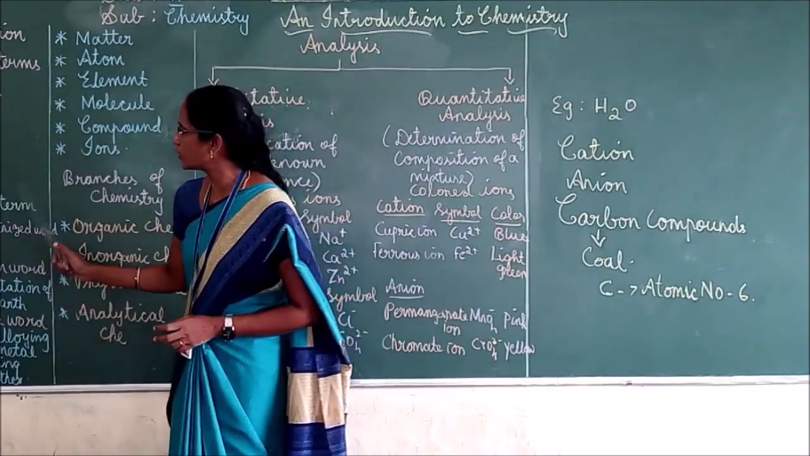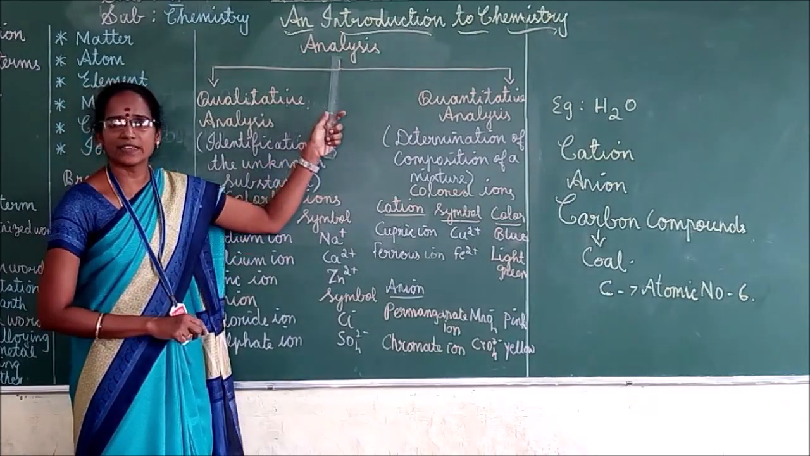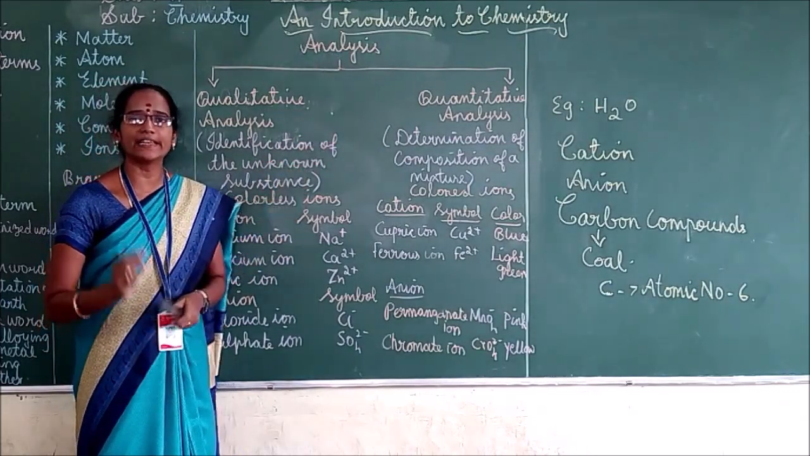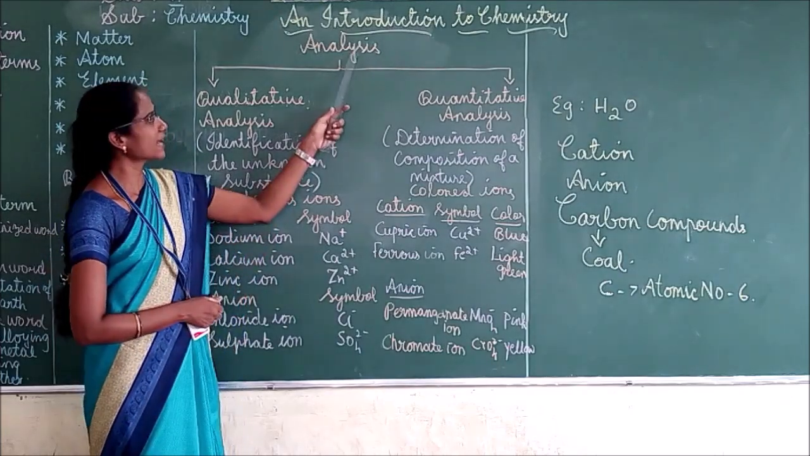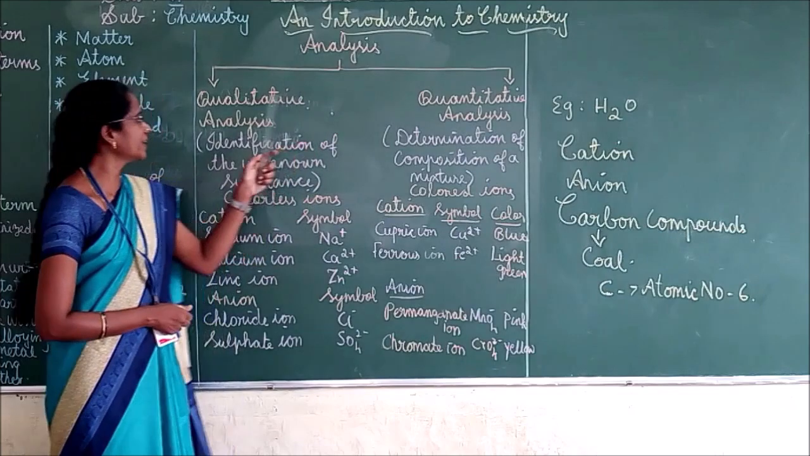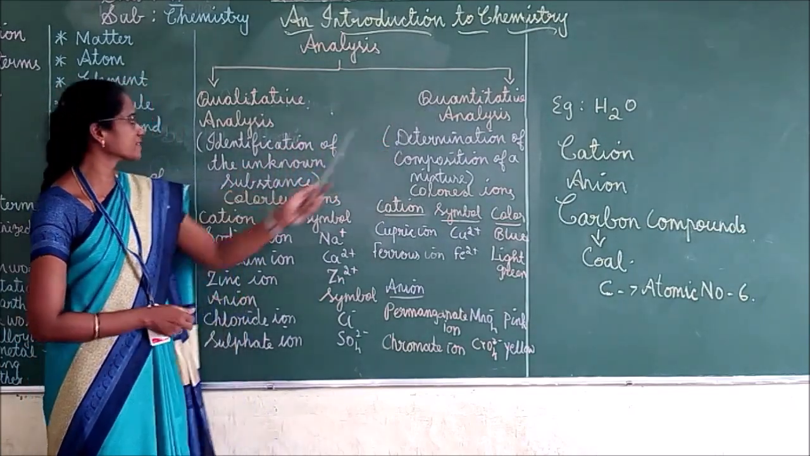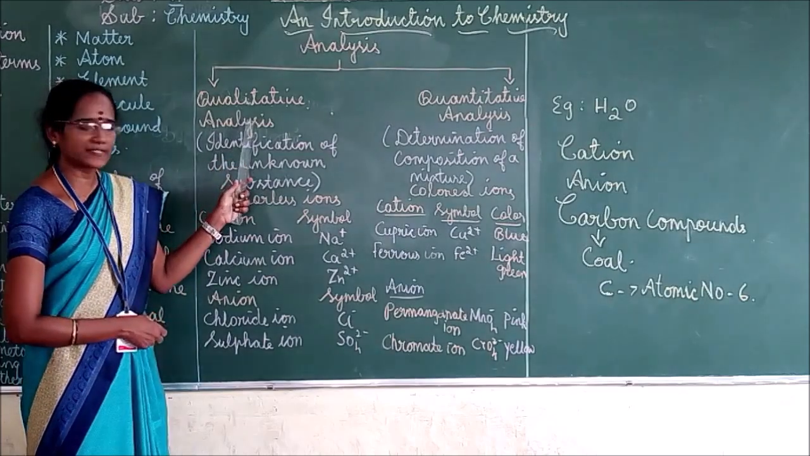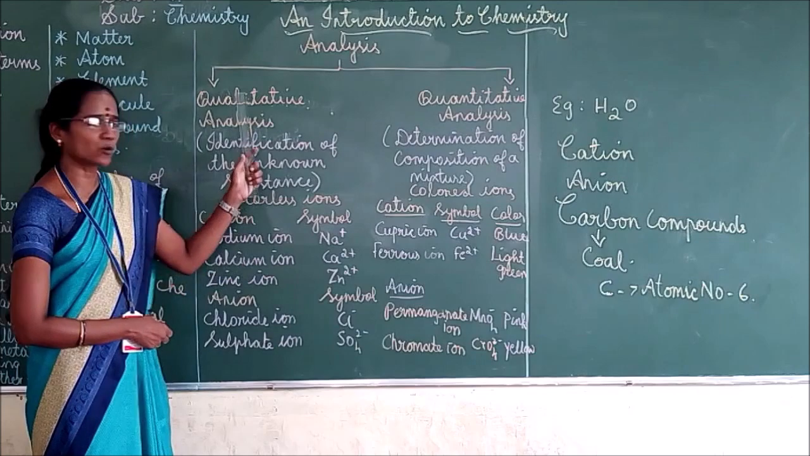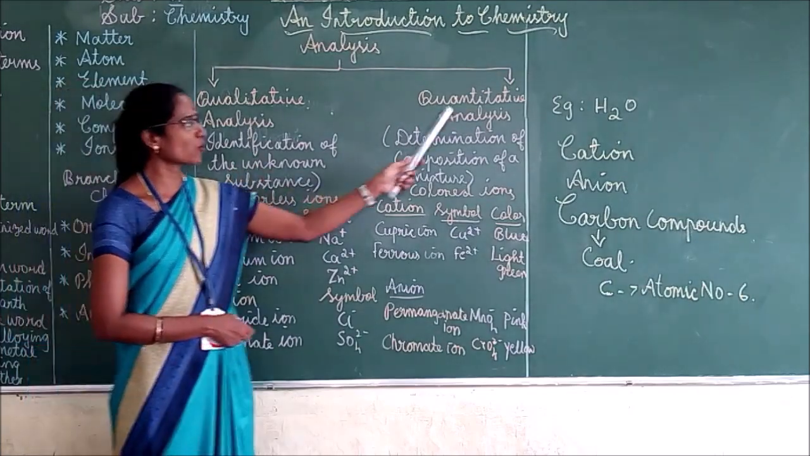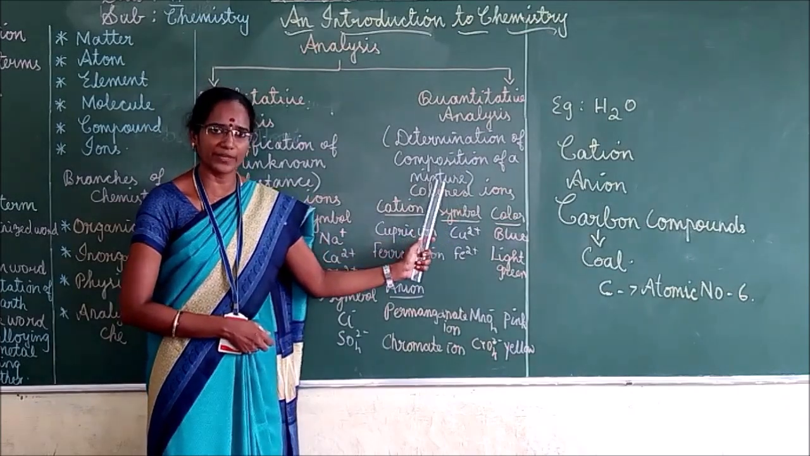Next we can move to the last one, ions, that is analysis. I told you, analysis means detailed examination of the chemical components in a given sample. This analysis can be classified into qualitative analysis and quantitative analysis. Qualitative analysis means identification of an unknown substance, and quantitative analysis is the determination of the composition of a mixture.